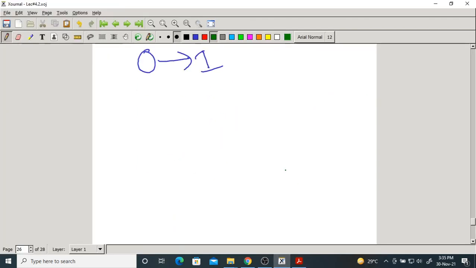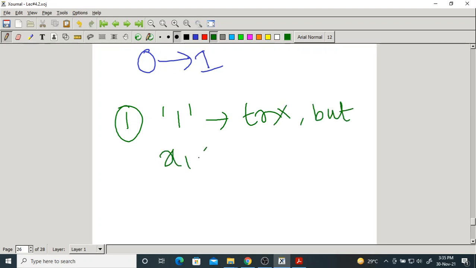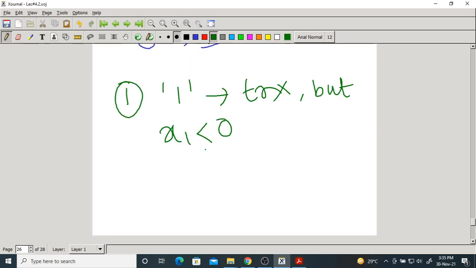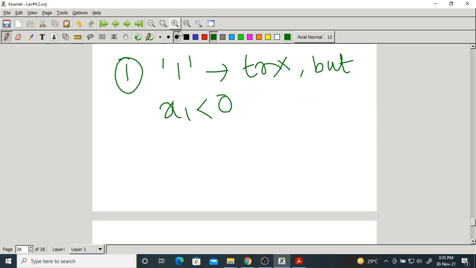The first and foremost thing is case 1. 1 was transmitted but x1 is less than 0. But what is x1 when 1 was transmitted? Root Eb plus W1.